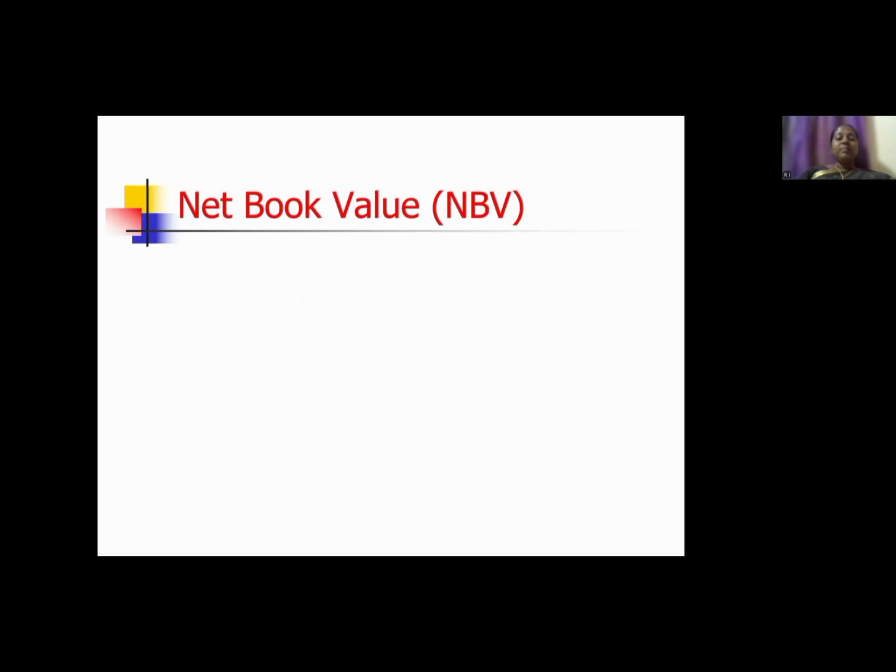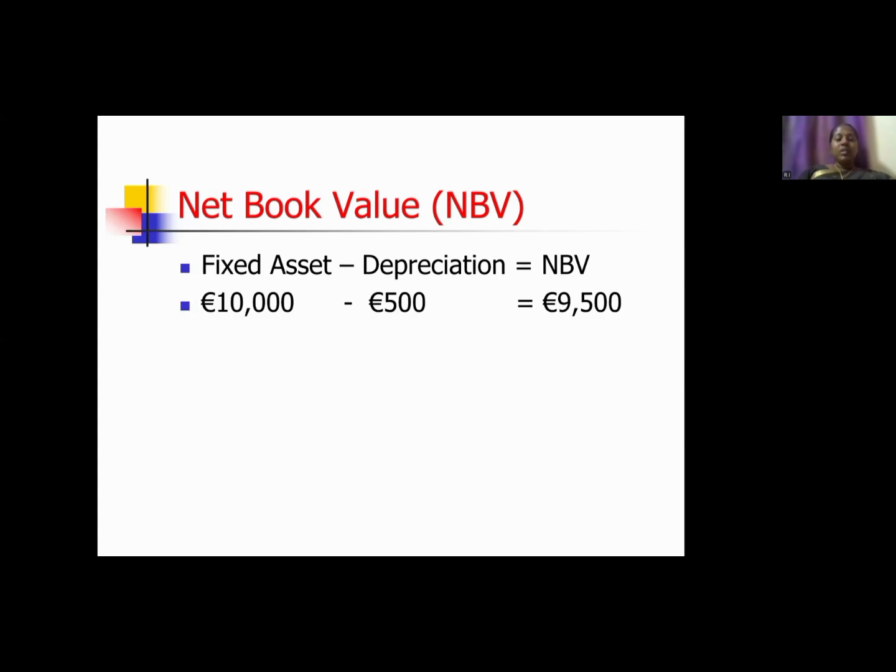Here we are going to see net book value. What is meant by net book value? Fixed assets minus depreciation is equal to net book value. Here we can see an example. If fixed assets are worth rupees 10,000 and depreciation is rupees 500, here we get the net book value as 9,500.